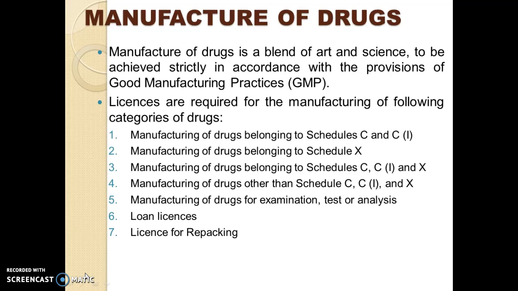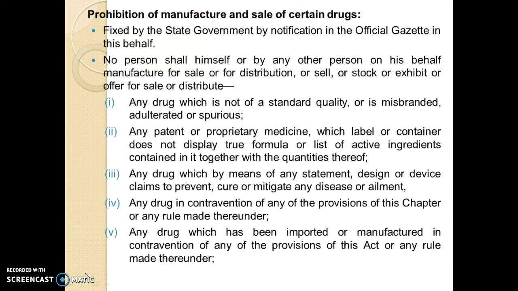The licenses required for the manufacturing are categorized into several ways. One, manufacturing of the drugs belonging to Schedule C, C1. Manufacturing of drugs belonging to Schedule X. Manufacturing of drugs belonging to Schedule C, C1 and X. Manufacturing of drugs other than Schedule C, C1 and X. Manufacturing of drugs for examination, test or analysis. Loan licenses and license for repacking.